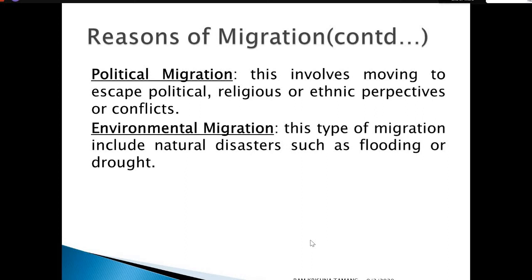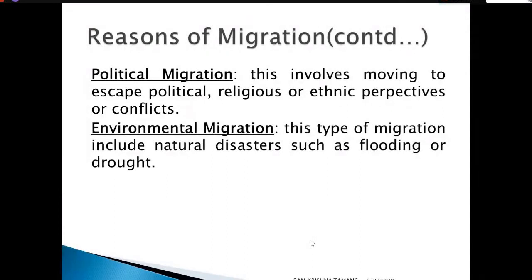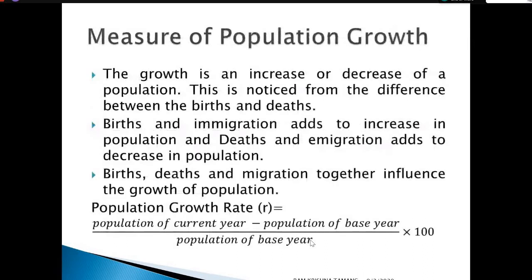The last one is environmental migration. This is the type of migration or movement caused by natural disasters such as flooding, drought, earthquake and other similar natural disasters that influence movement from the place of birth to the place of destination. These are the main reasons and types of migration, that means movement from one place to another.